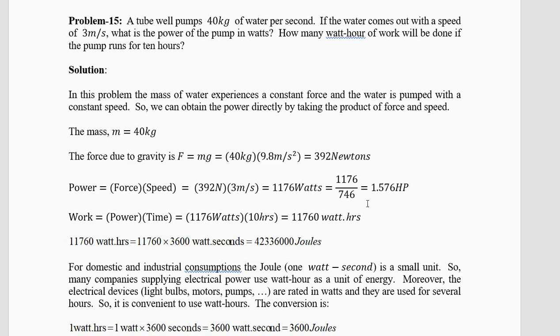So 1 watt hour is 3600 joules. So you multiply this number 11,760 with 3600, you will get this huge number, 42,336,000 joules.